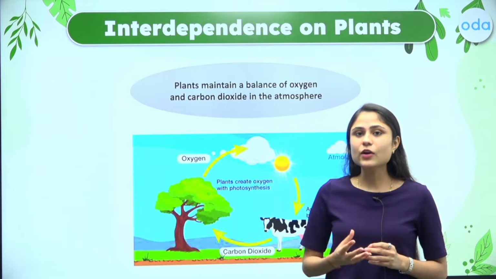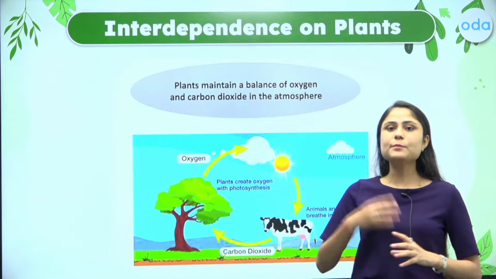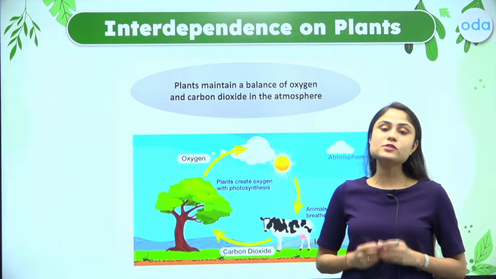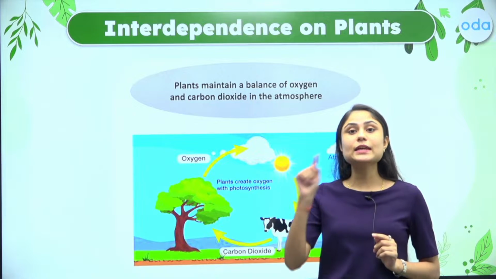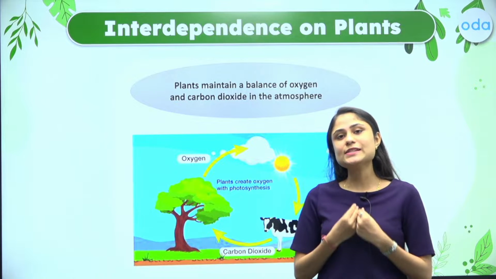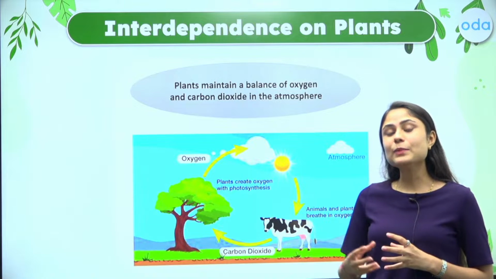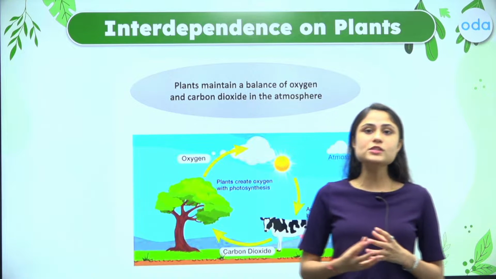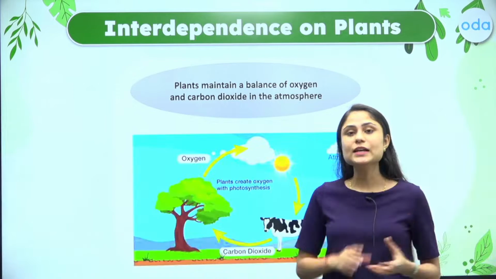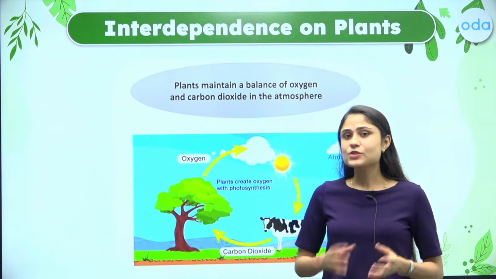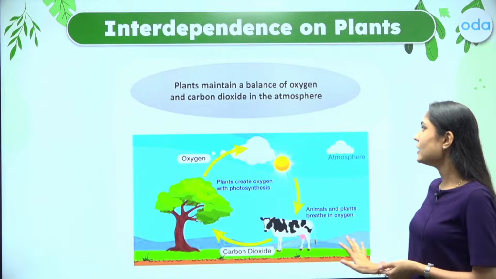Now, this carbon dioxide is taken up by the green plants, and they make their own food by the process known as photosynthesis. After that process, they release the gas oxygen, which is very essential for the survival of humans. Right? So, in this way, the green plants or the trees are all responsible for maintaining a balance of oxygen as well as carbon dioxide in our atmosphere. Right? So, this is one of the ways we are dependent upon green plants for oxygen and for our respiration.